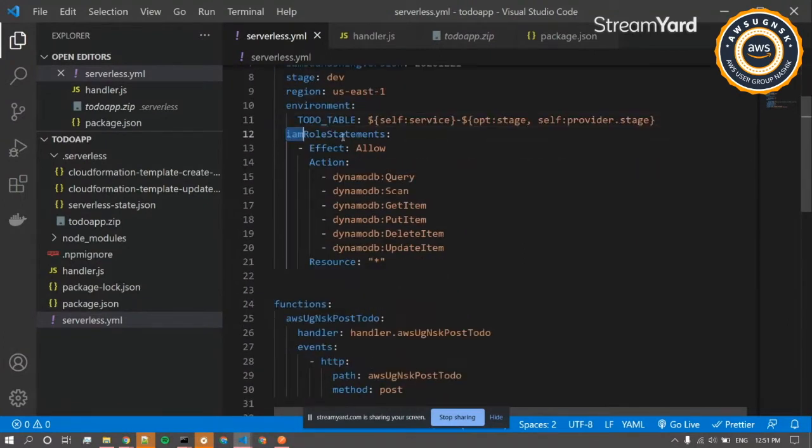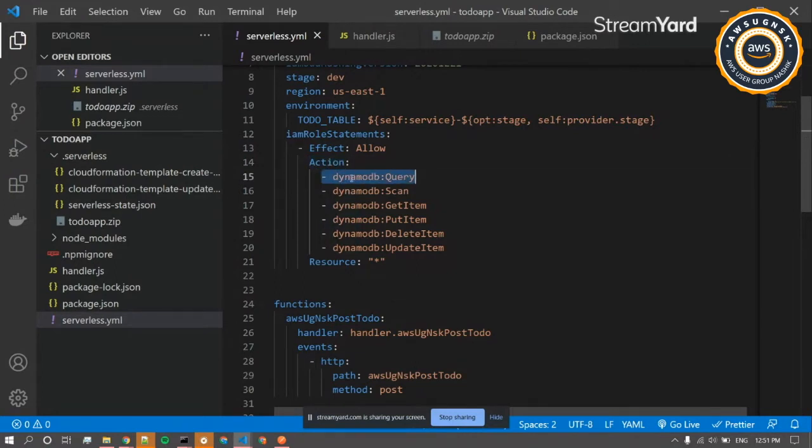And then we have the IAM roles defined over here. This is what type of permissions you have to give to a particular service and everything. You'll be writing this under IAM role statements. The first one is the effect, so what you want to do. Effect will be allow, deny, or whatever permission you have to give to that particular resource. And then we have the action under this.